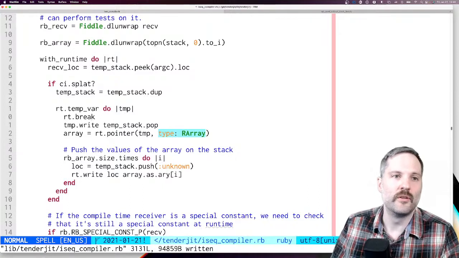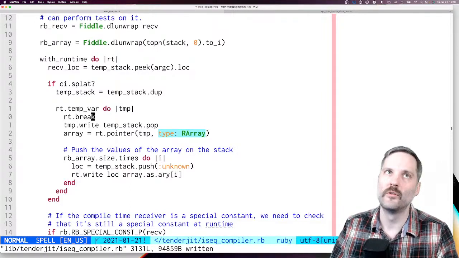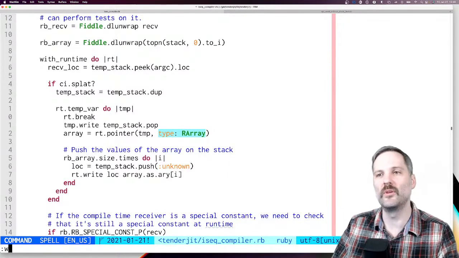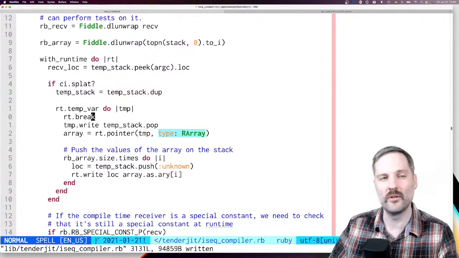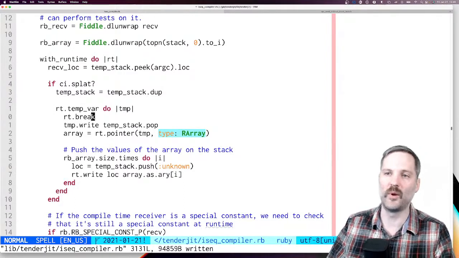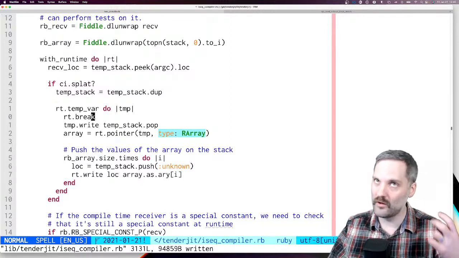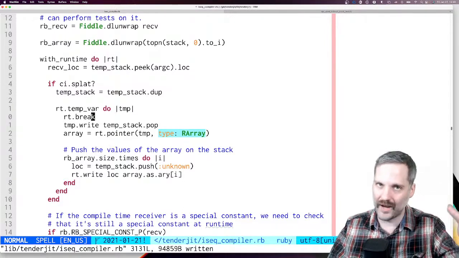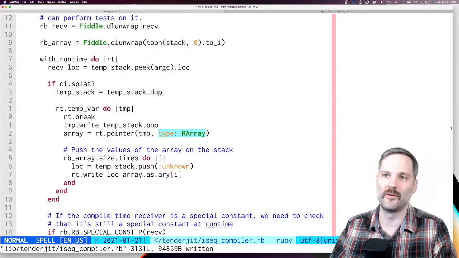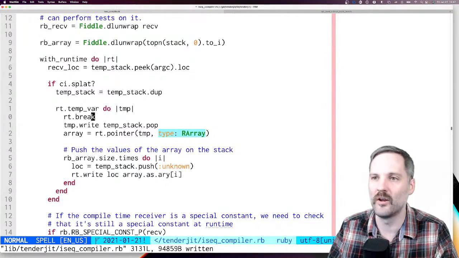General question: do you think JIT in Ruby would be the default for all use cases, and would we run it on all of our Ruby code? I think that would probably be true for YJIT, mainly because the startup time is so low that you probably wouldn't notice even in regular scripts. The only time I think you wouldn't use it is if you had a very, very short script that you just ran and then exited. But really the warm-up time on YJIT is so small that even then it's probably fine.